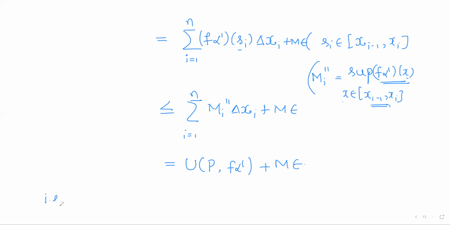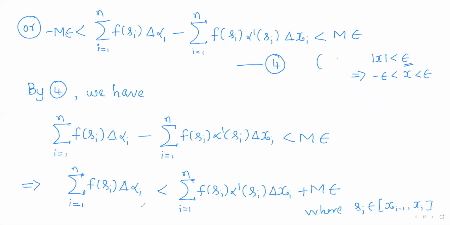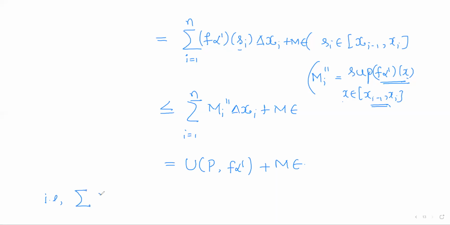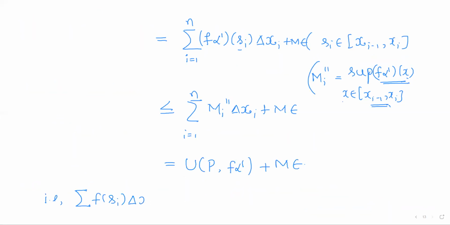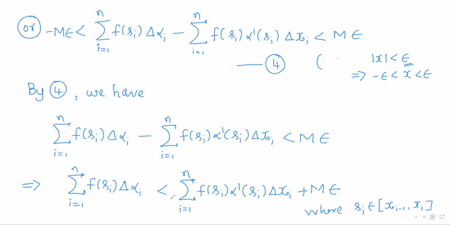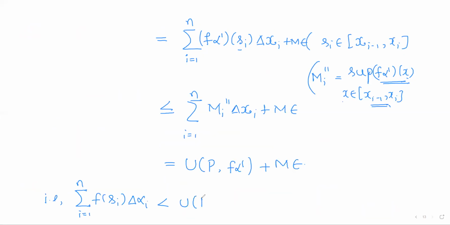So that is, on the left hand side we have summation f of si delta alpha i, i running from 1 to n, and it is strictly less than U P, f into alpha dash, plus m epsilon, where si varies over all the points of the closed interval xi minus 1 xi.